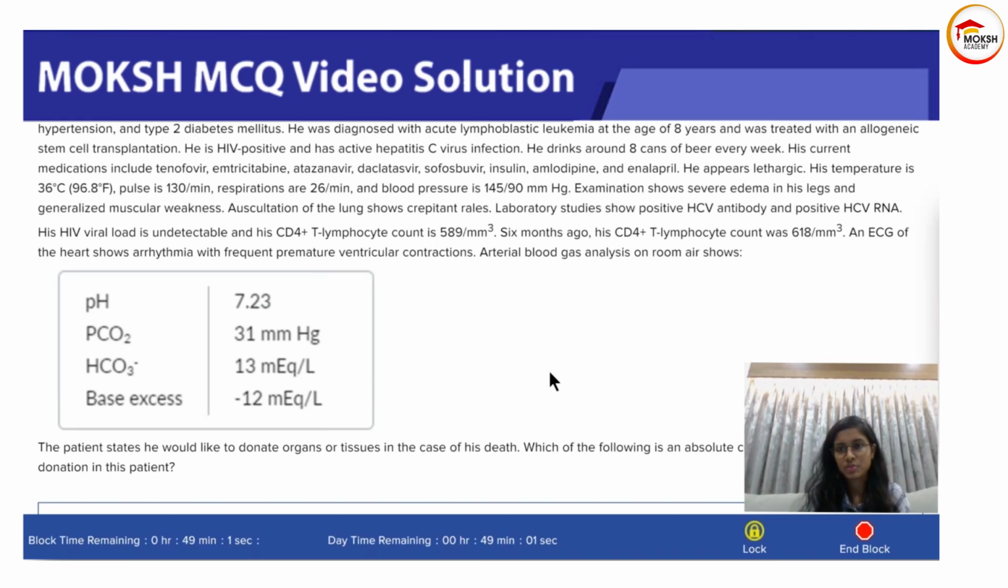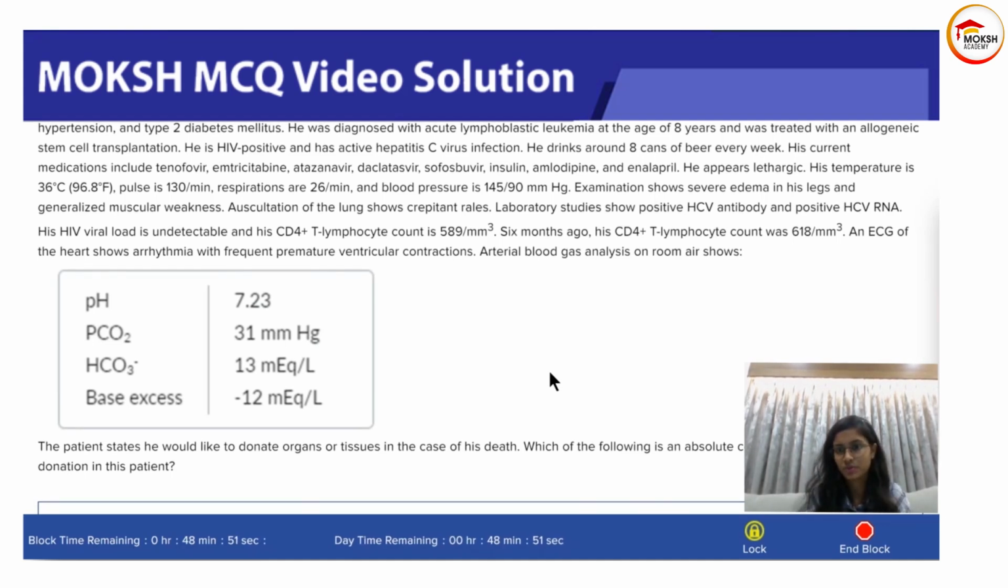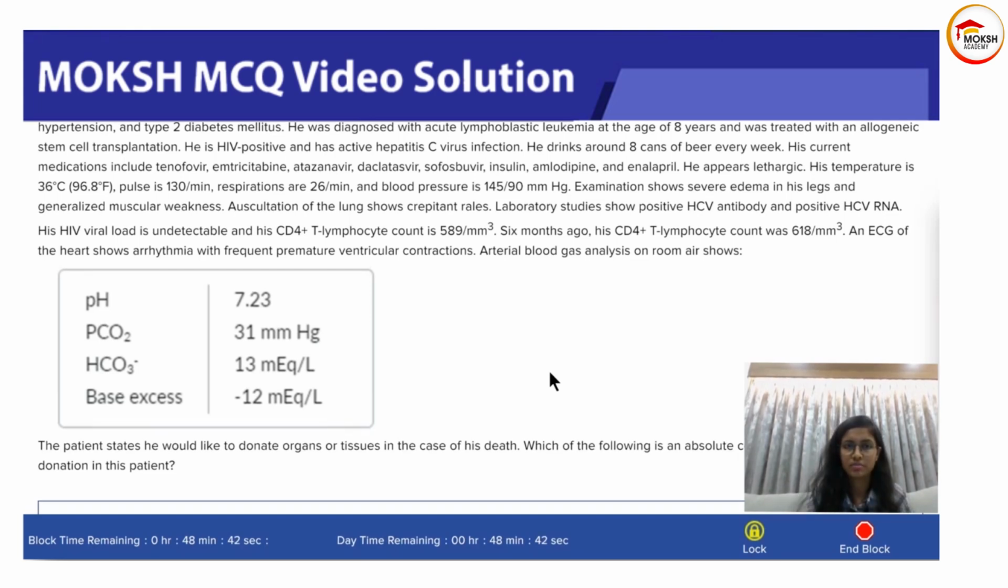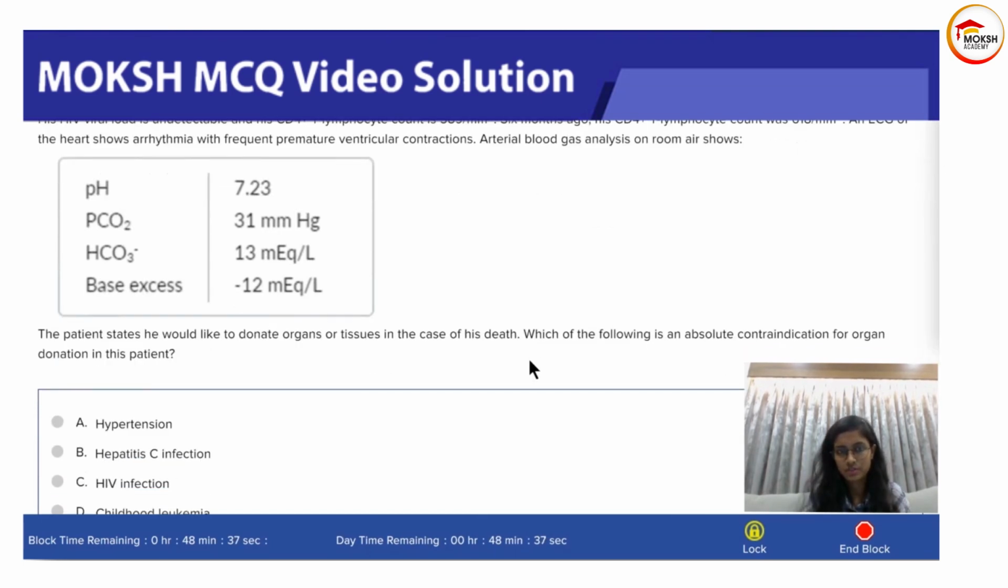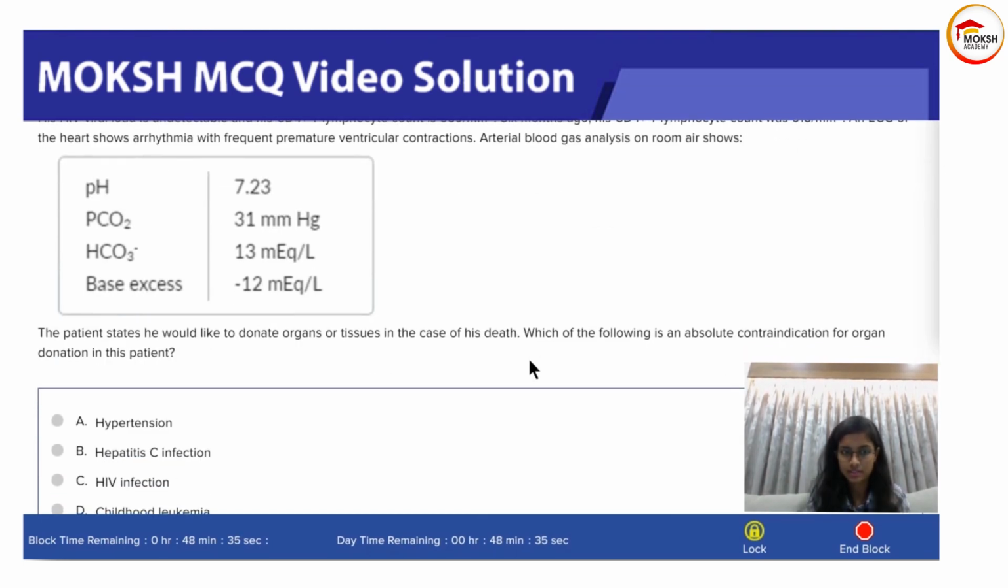Lab study shows positive HCV antibody and positive HCV RNA. HIV viral load is undetectable and CD4 count is 589. 6 months ago it was 618. ECG shows arrhythmia with frequent premature ventricular contractions, and you have ABG numbers over here, which is pH, PCO2, bicarb, and base excess.